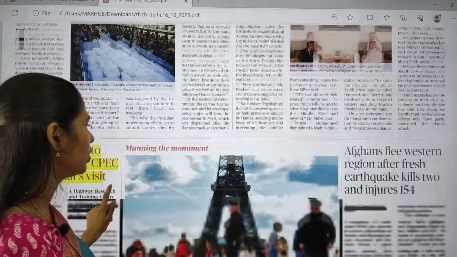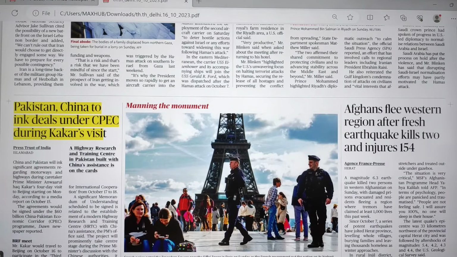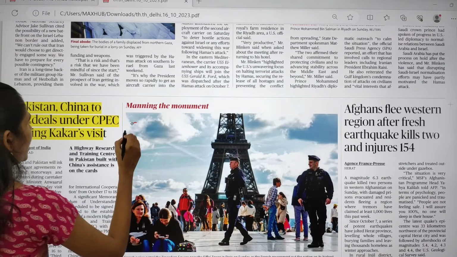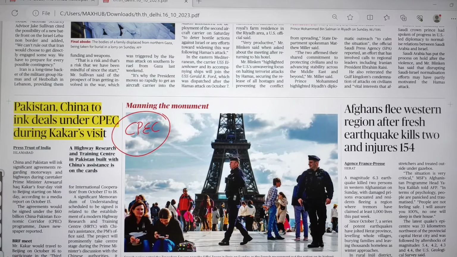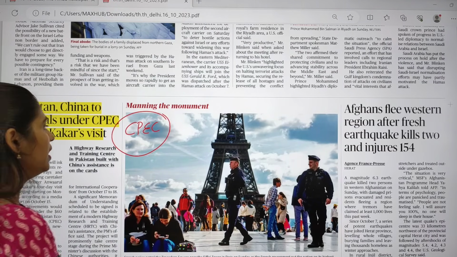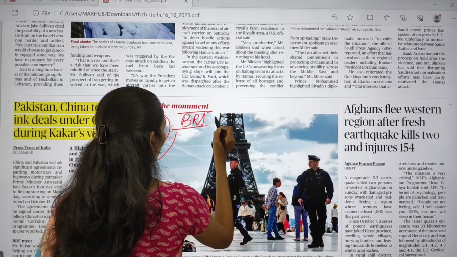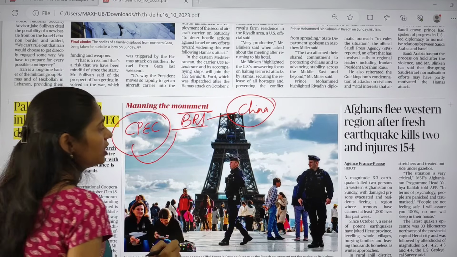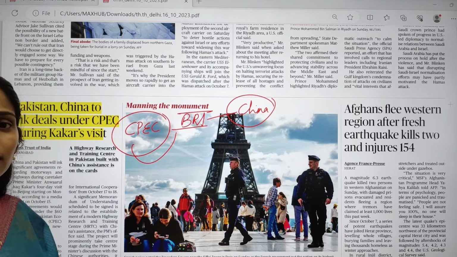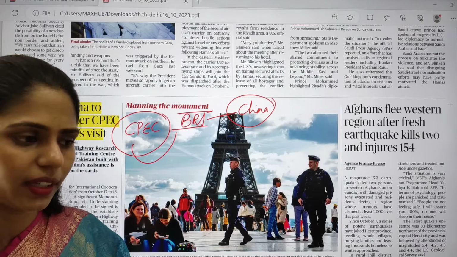And if you move on to the world page, you can see one article regarding CPEC, the China-Pakistan Economic Corridor. It is a part of BRI, the Belt and Road Initiative of China. India has a lot of concerns regarding the CPEC because it is moving through Pak occupied Kashmir.